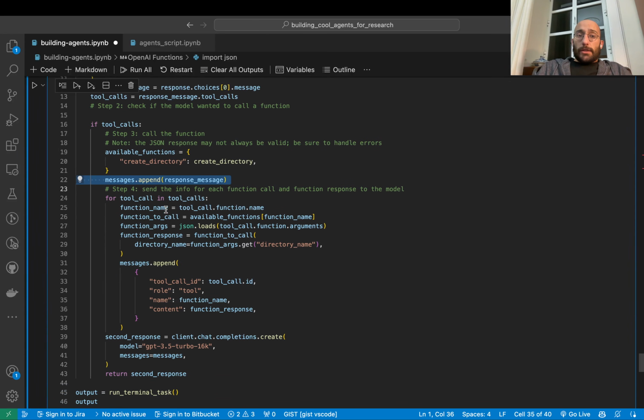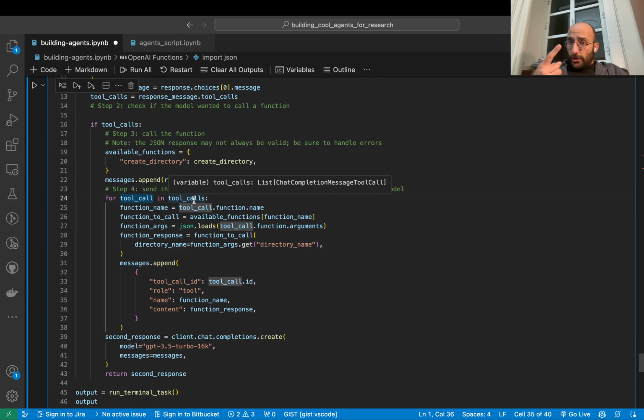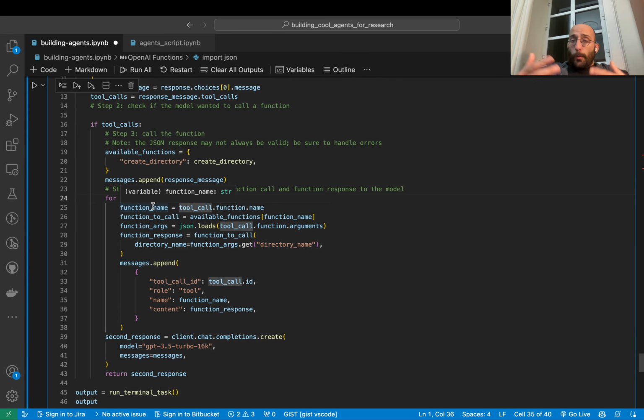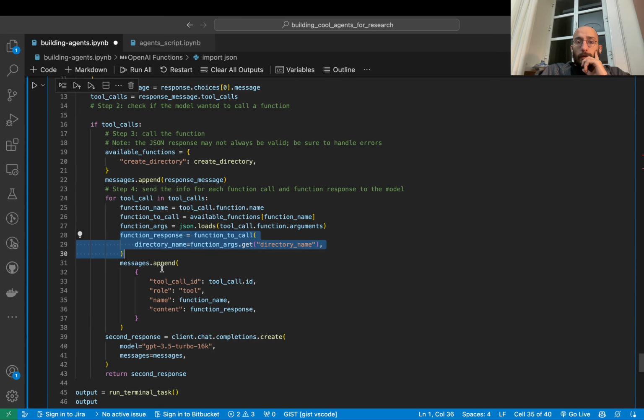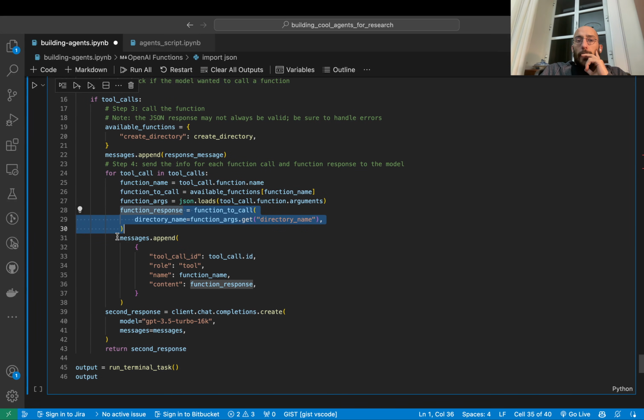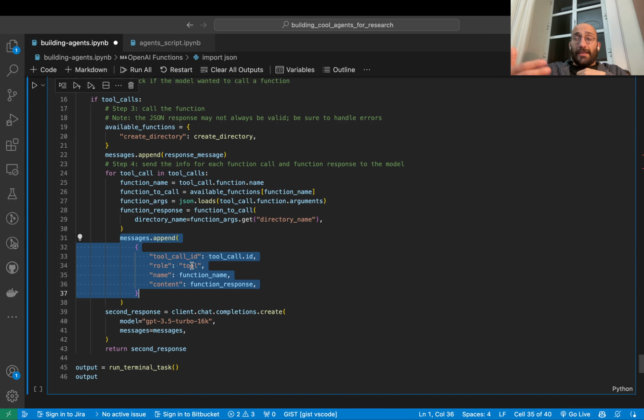I append the response message to the messages list. I loop over the tool calls. In this case, there's just one. There will be just one, right? Because the task was just to create a directory. And then I'll get the function name, the function to call, the arguments, and this is my calling of the function, right? I append the response to the messages list because that's storing the history of our conversation with the model.